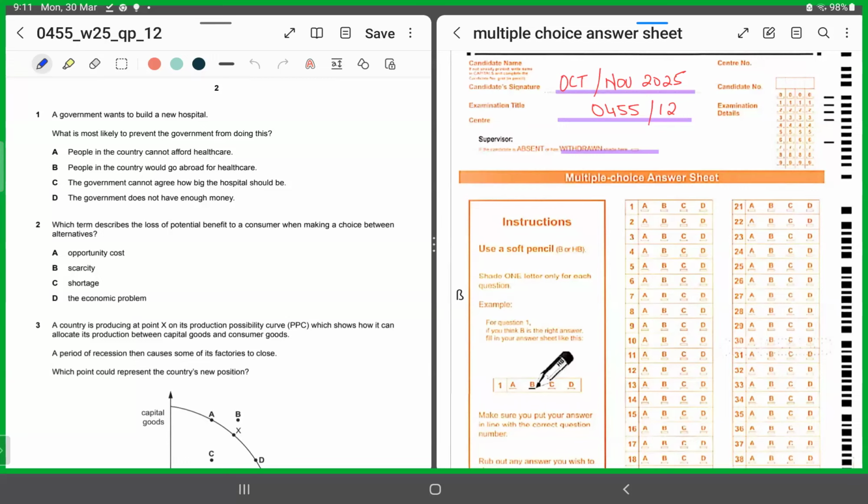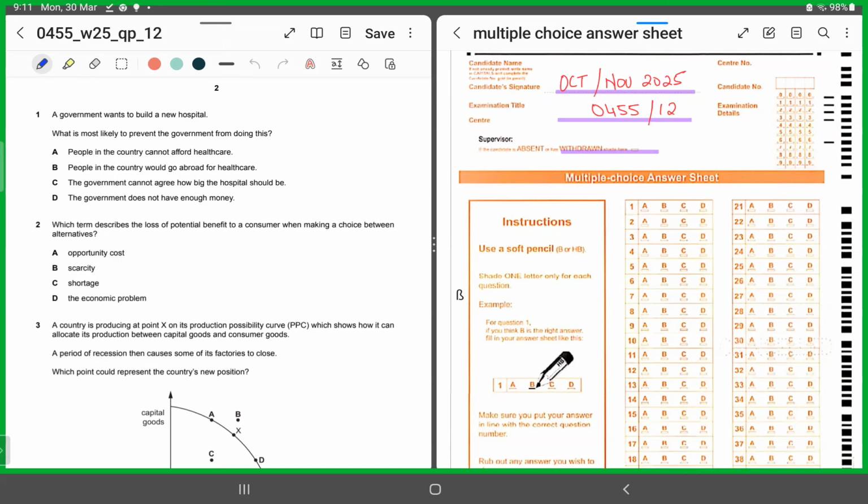MCQ number 1 says a government wants to build a new hospital. What is most likely to prevent the government from doing this? So now they are asking, why is a government not able to construct a hospital? A says people in the country cannot afford healthcare. B says people in the country would go abroad for healthcare. C says the government cannot agree how big the hospital should be. And D says the government does not have enough money.